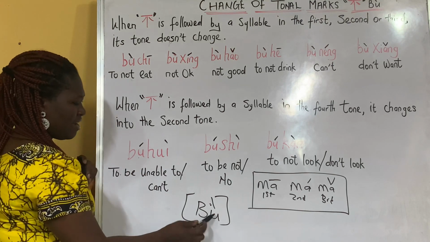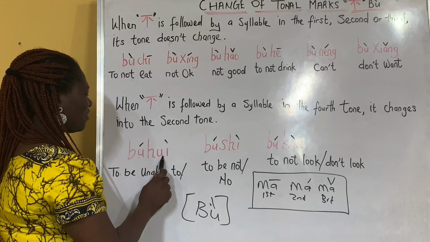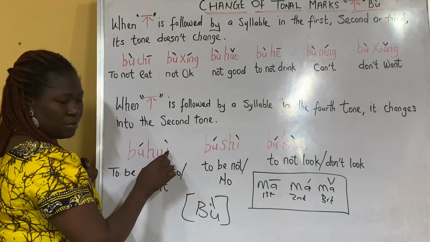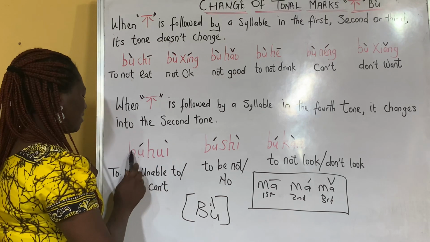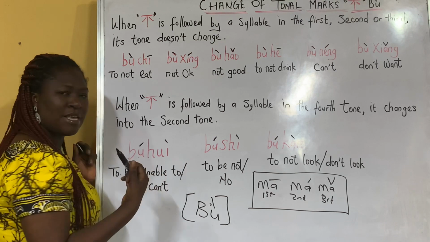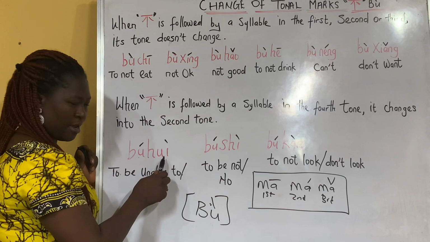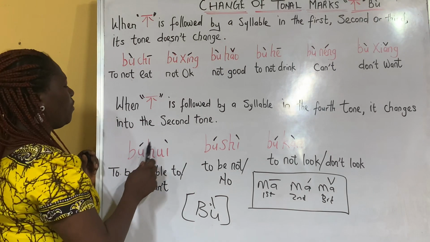We know this is the original tone of bu, right? But because it's followed by a word that also has the falling fourth tone, the original tone of bu now changes to the second tone. That's why when you hear people speak, they say bu hui. Do you understand? Bu hui.